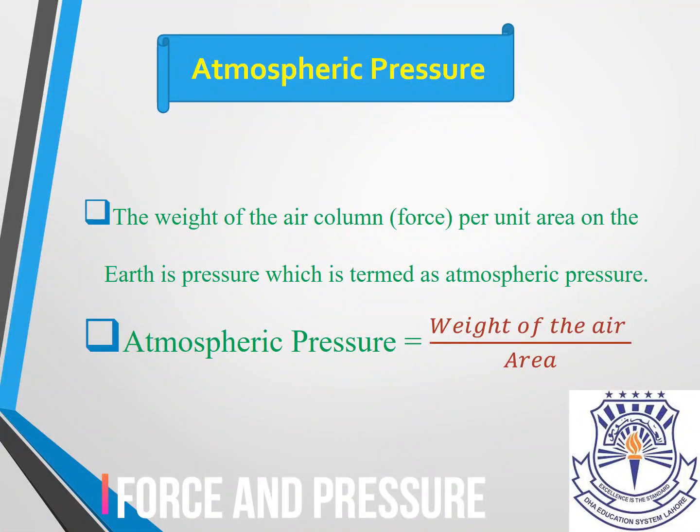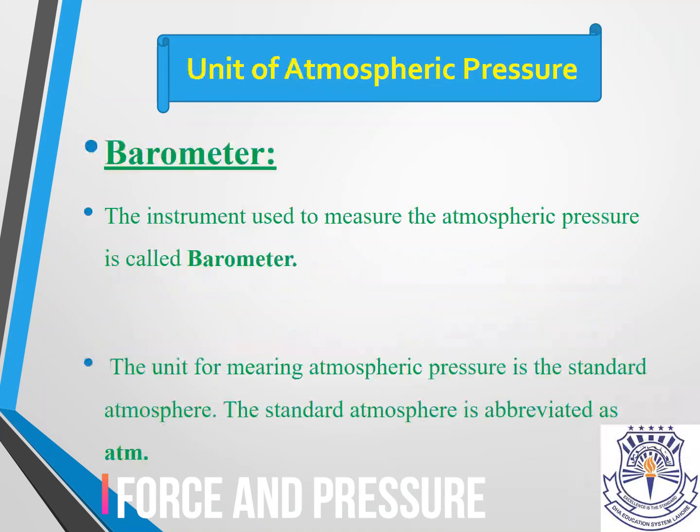Atmospheric pressure. Pressure you already discussed: force per unit area. What is atmospheric pressure? The atmosphere is the region around the earth in which air exists. Air applies a force per unit area, creating pressure, and that pressure is called atmospheric pressure. Let's see the definition. The weight of the air column per unit area on the earth is termed atmospheric pressure. Atmospheric pressure is equal to the weight of the air column over the area.